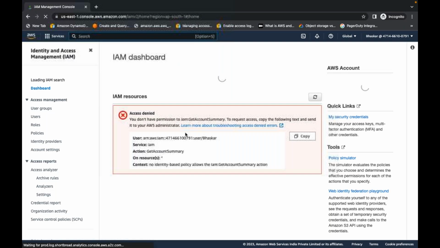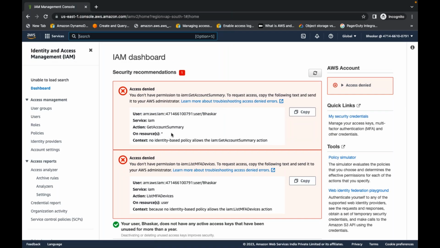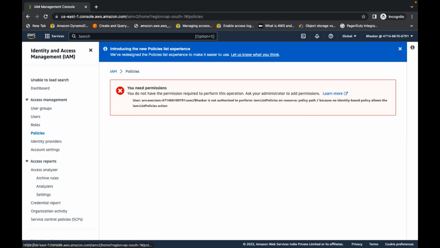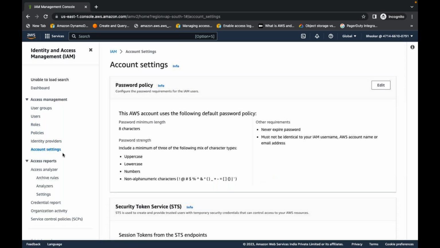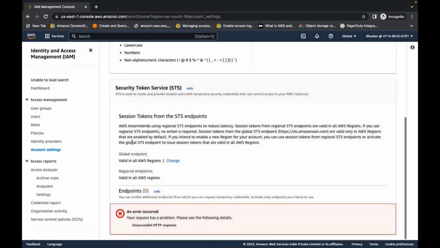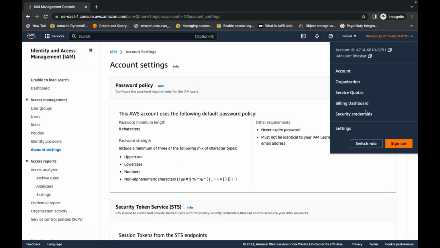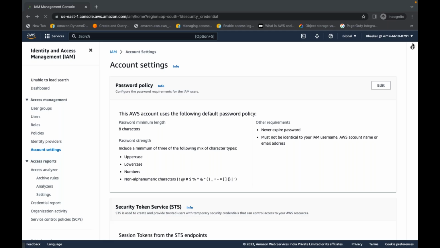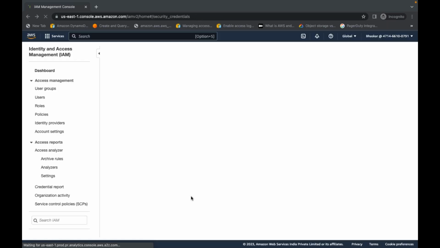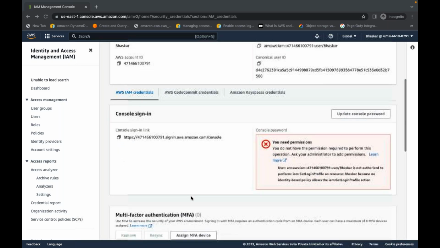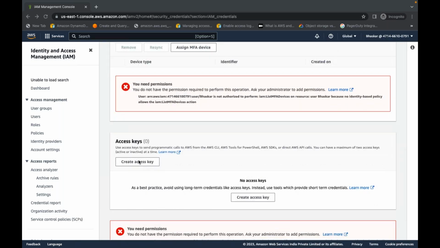But will he be able to create policies, update policies, create users, groups, roles? No, he can't do that. But Bhaskar can select security credentials in the top right corner. If you go to security credentials, since we attached IAM create access key, IAM delete access key like that, only this section is showing.